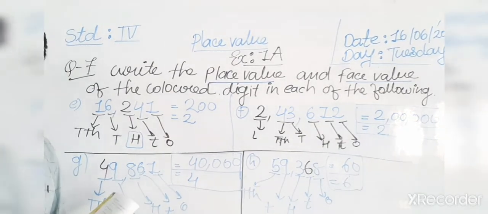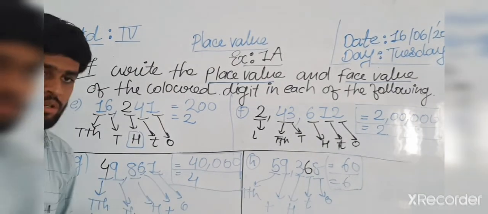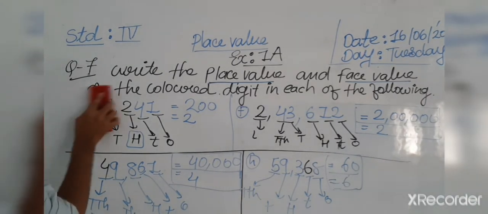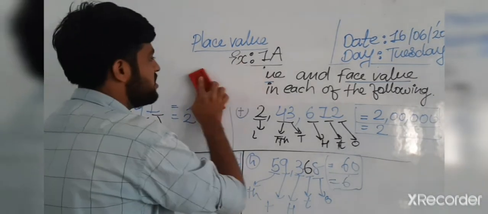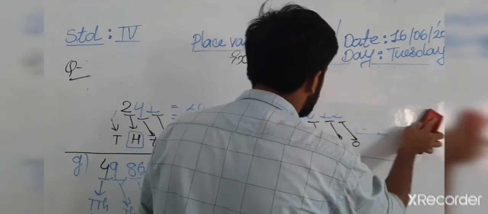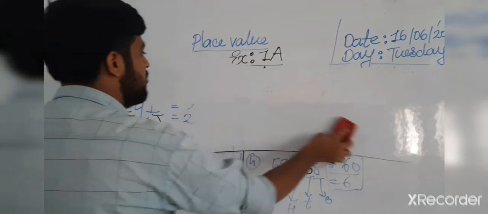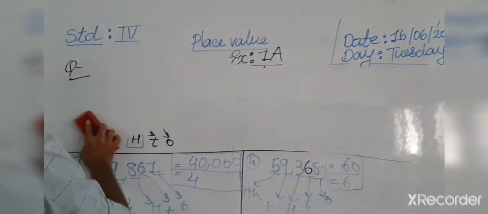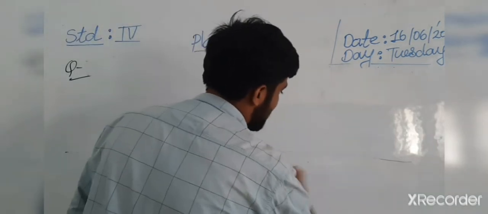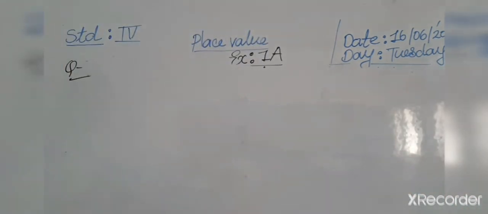Okay, now we are going to the further question, question number 8. Question number 8 is very easy for us. Question number 8 is where I am giving a count in tens. We only have to count the tens. No need to count in other places of a digit. So write the instructions here.